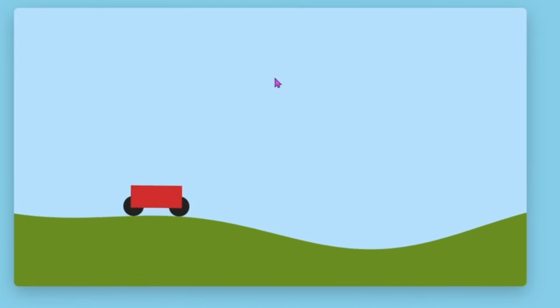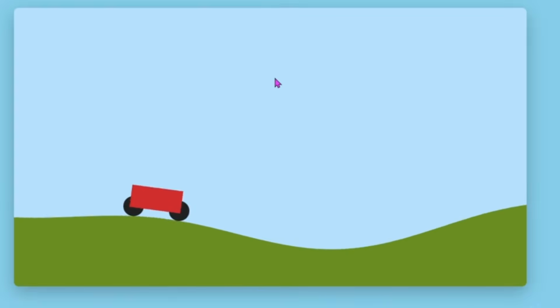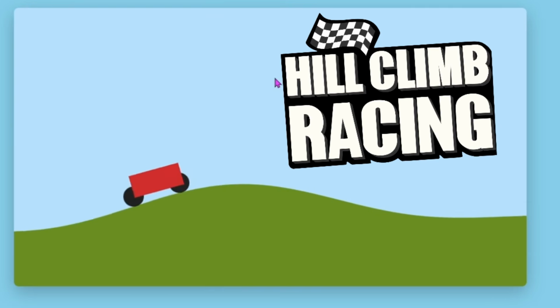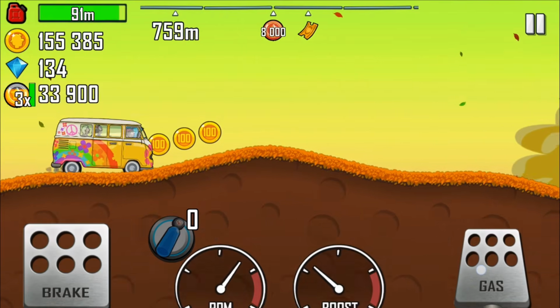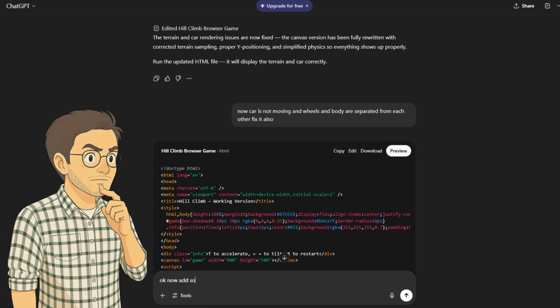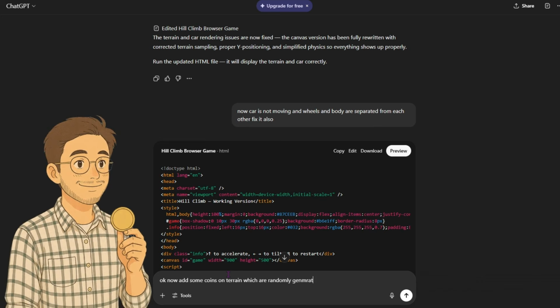And guys, not gonna lie, what it made this time is actually impressive because now the car is driving really fast across the terrain and it genuinely feels like I'm playing hill climb racing. Nice. Now let's make it even better by adding some coins into the game, because as you've probably seen in hill climb racing, there are coins placed all over the road that you have to collect while driving. Alright bro, now upgrade the game you just made and add some coins into it so I can collect them and become a little rich.